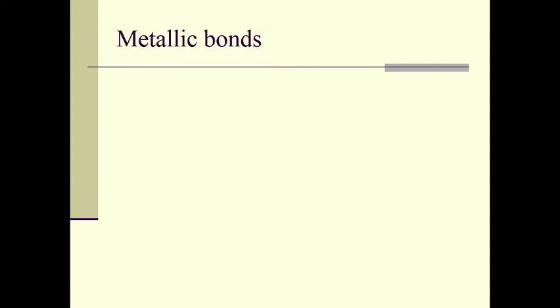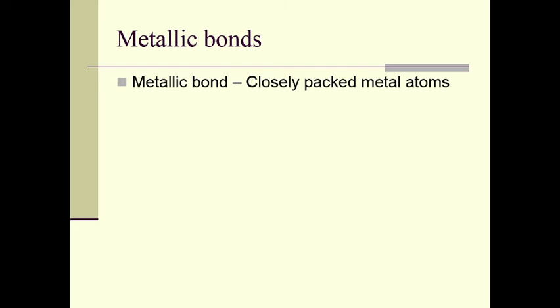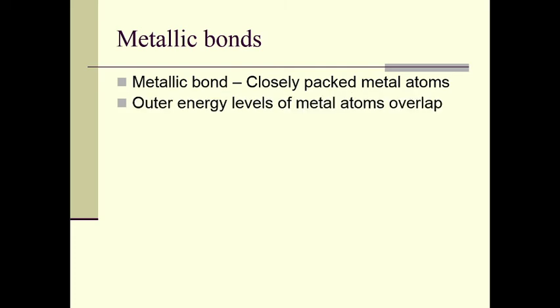Now let us study the metallic bonds. Metallic bonds exist between closely packed metal atoms. In the case of metals, we have another kind of bonding, that is metallic bonding.